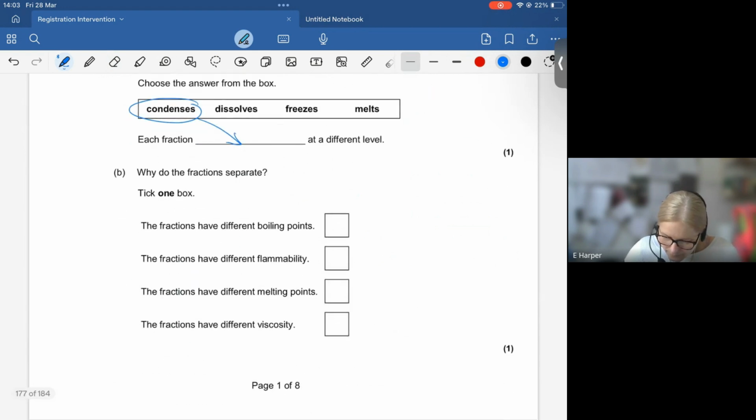Let's have a look at part B. It then says, why do the fractions separate? Now, I have mentioned that a couple of times, but it is worth pointing out that every single one of these statements is factually correct about a fraction. So every fraction does have a different boiling point.